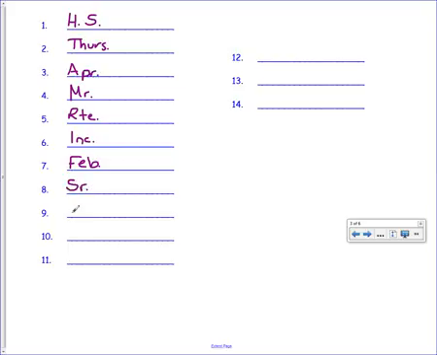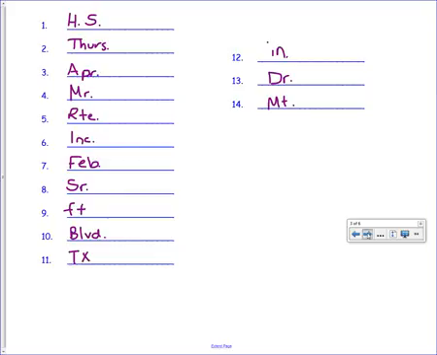Number 9, 8 feet, feet is just FT, no period because it's a unit of measure and FT is not a word. Number 10, Grand Boulevard, boulevard is capital BLVD period. Number 11, Arlington, Texas, Texas is capital T, capital X, no periods. Number 12, 9 inches, inches is IN period, even though it is a unit of measure, IN is a word, so it needs the period after it. 13, Dr. Peter J. Shea, doctor, capital DR period. Number 14, Mount McKinley, Mount, capital MT period.